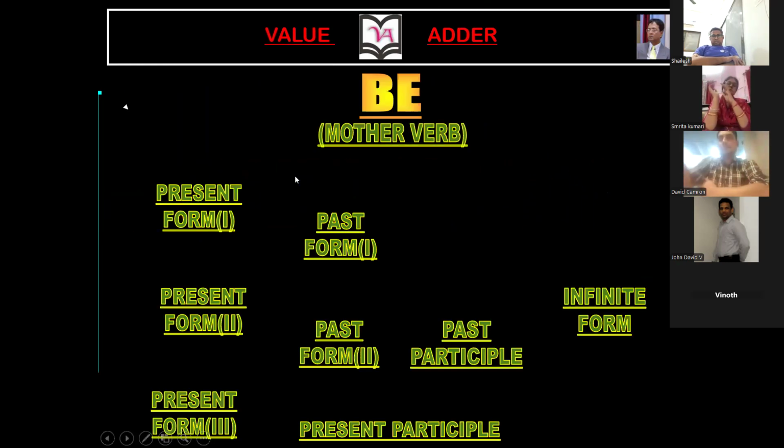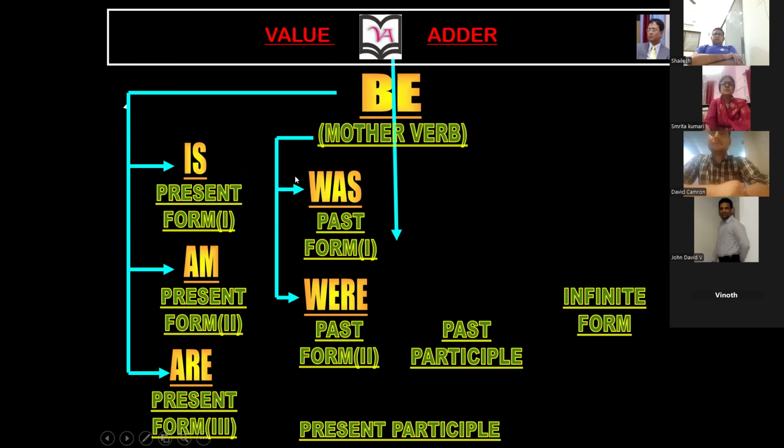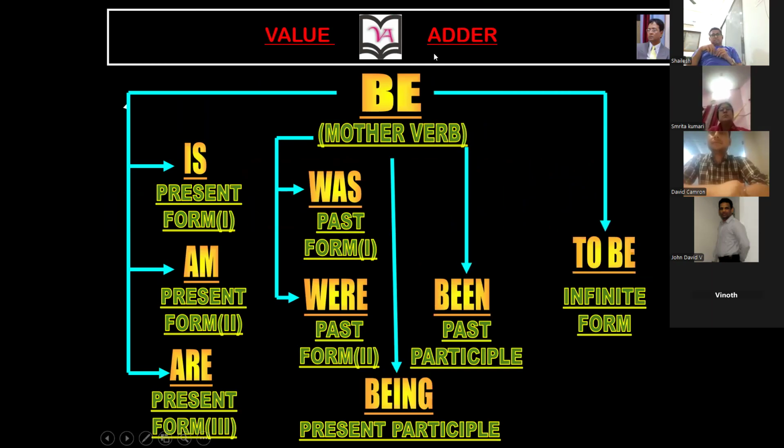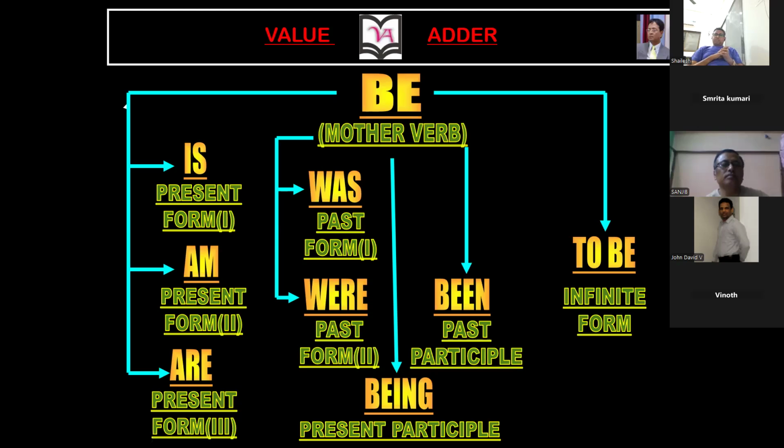So what is an exception verb? Exception verb is the be verb. Be verb is an exception verb in the entire English grammar because this is the only verb which has 9 forms. Be, is, am, are, was, were, being, been, to be. 9 forms of the verb.